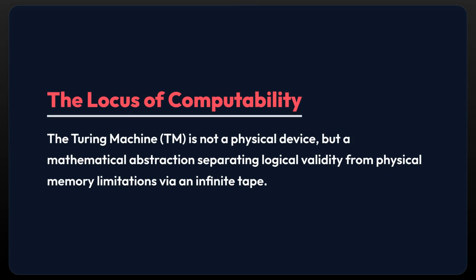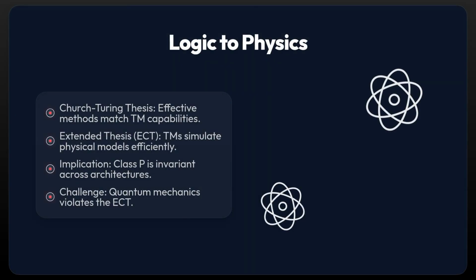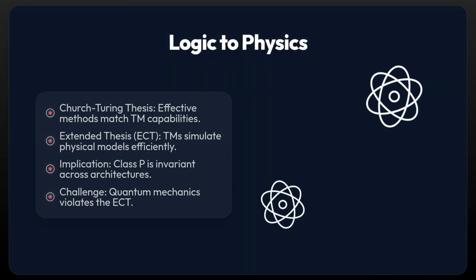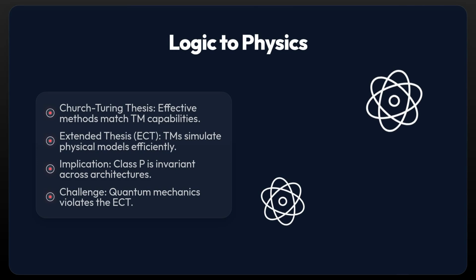Alan Turing's machine provides our theoretical baseline. It is defined by an infinite tape, which is an epistemological necessity. It separates the logical steps of a calculation from the physical limitations of memory storage. The Church-Turing Thesis asserts that any effective calculation can be performed by a Turing machine.